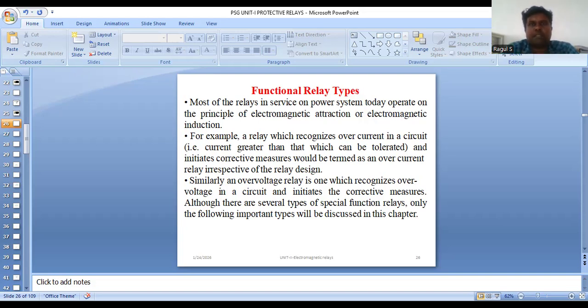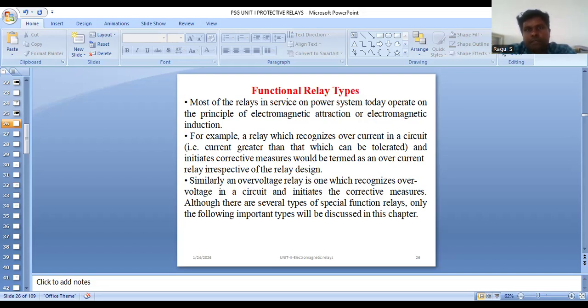Here phi1 is phi1 max into sin omega t. Phi2 is phi2 max into sin of omega t plus alpha, because there will be an alpha angle difference between the two fluxes. Both are proportional to the corresponding currents I1 and I2. Finally, the force is directly proportional to the product of the fluxes and the corresponding currents. The equation states this.